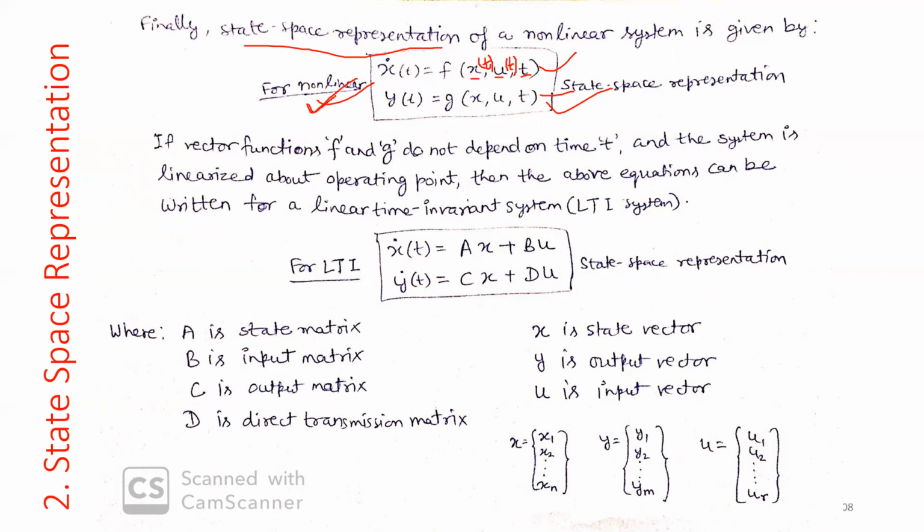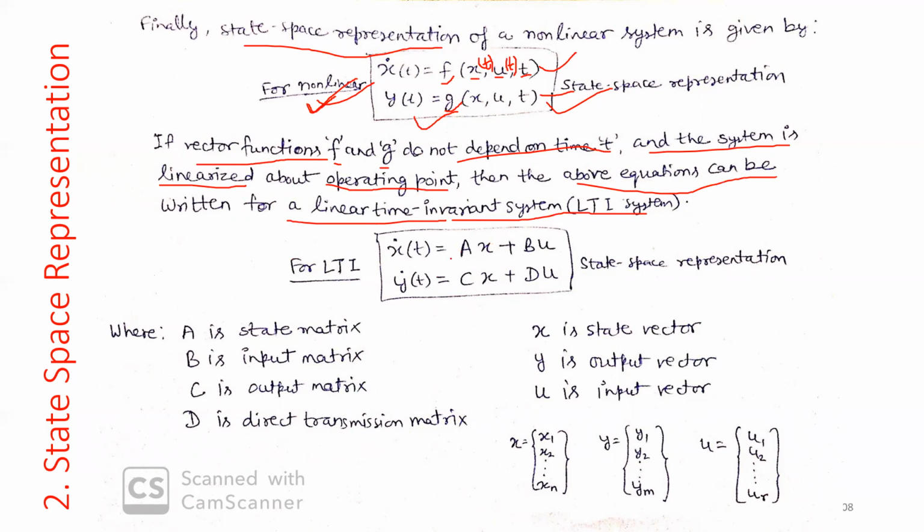Now we can simplify this representation because in this course we are going to deal with linear systems only. If the vector functions f and g do not depend on time and the system is linearized about an operating point, then the above equations can be written for a linear time invariant system, LTI.